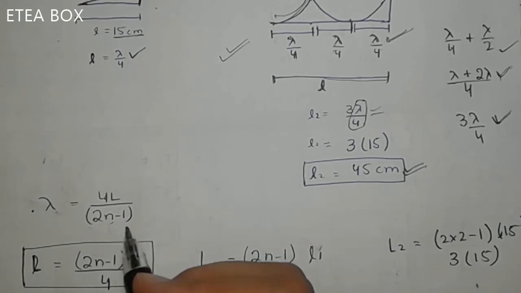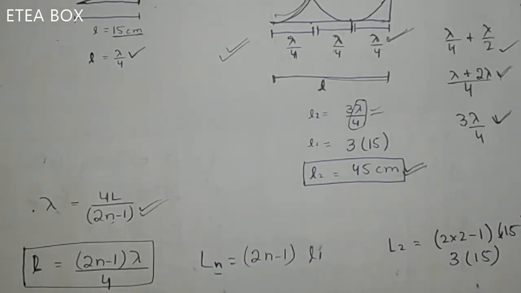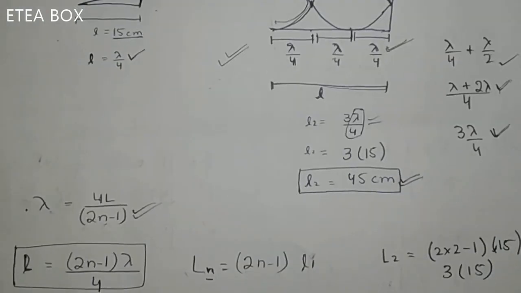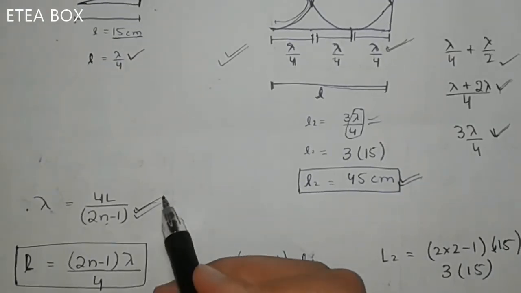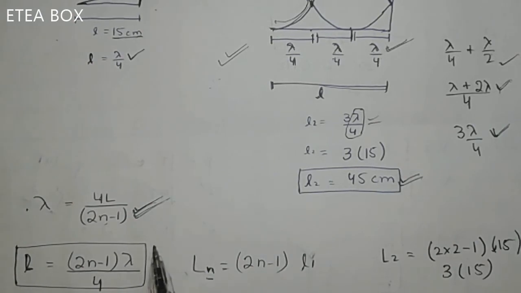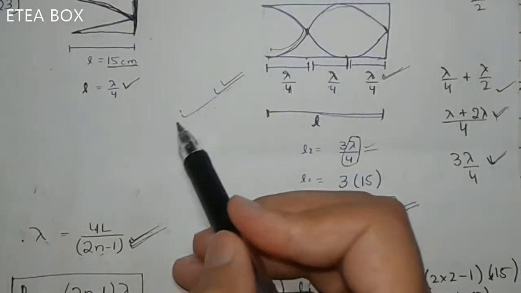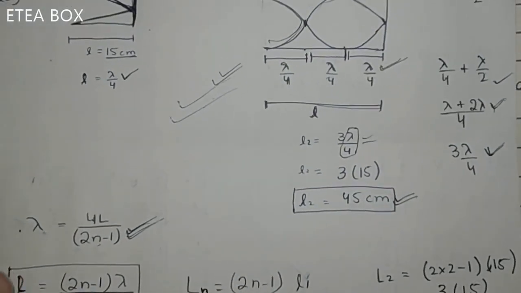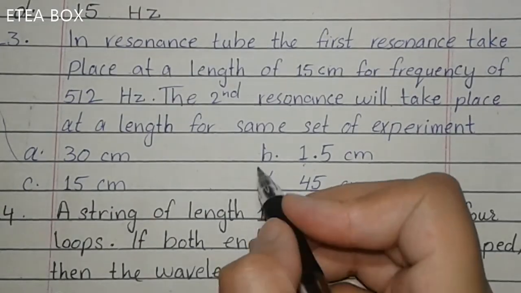But if you do not memorize this formula, then I think this is the easy method. If you don't know the formula for finding it, then apply this method. In both cases you will get the answer L2 is 45 centimeter. Look here, option D is correct.